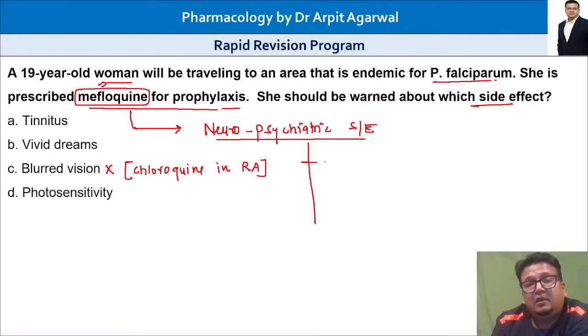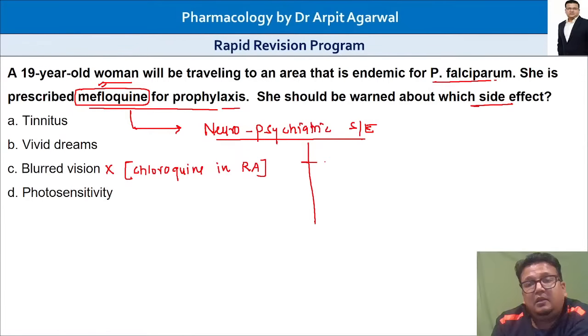So please remember, sleep disturbance, insomnia can occur. Strange dreams, vivid dreams. So sleep problems are there. Is it given? Yes, that is the answer. Further, hallucinations, a psychiatric problem, can occur. And lastly, all neurotoxicity ends in seizure.